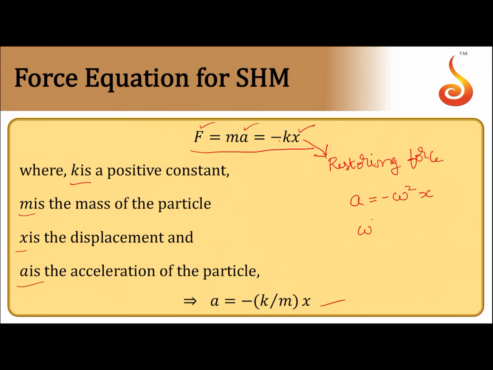Comparing these two, you will get omega square is equal to k by m. So omega is equal to root of k by m. So this is how we can calculate the angular frequency for a simple harmonic motion in any general case. Find the equation for acceleration; the coefficient of minus x should be omega square. That's how we find the frequency for any simple harmonic motion.